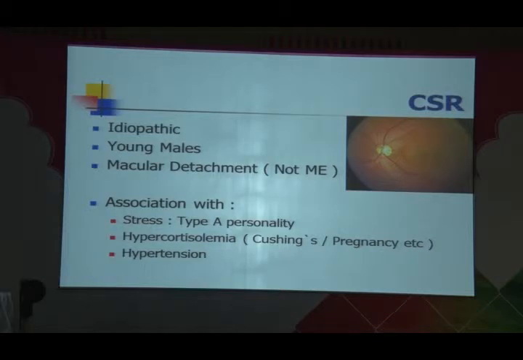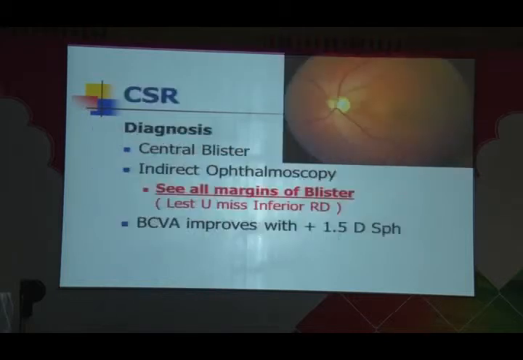And whatever associations we know, these are associations, they may not be present in all of them. Let's say type A personalities are more prone. It's related to increased levels of steroids in the blood, whether endogenous or exogenous. And we scientists do not know what is the good level for, say, you or me, but the level in me may have more threshold, so anybody can have that CSR picture. And association with hypertension is also there.